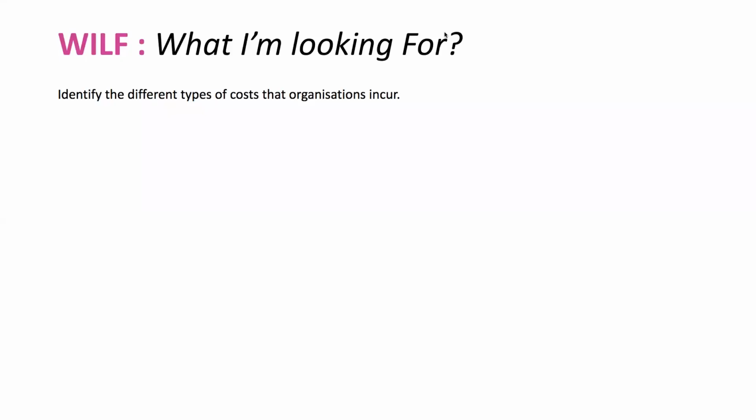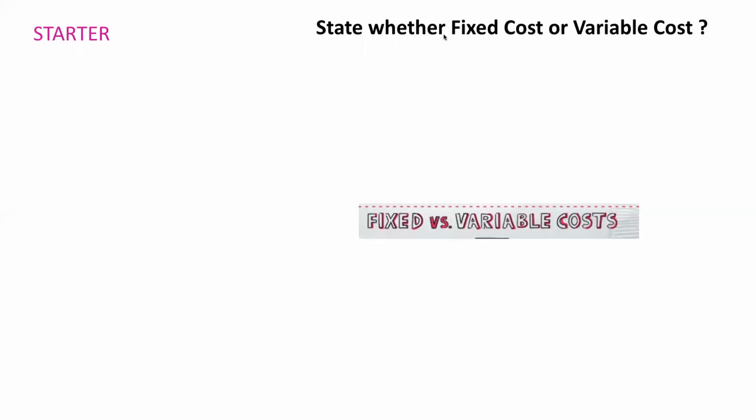So by now, we already know the different types of costs that an organization incurs. I have discussed three costs with you: variable cost, fixed cost, and marginal cost. Let's recall it. Tell me, what is the difference between fixed and variable cost?